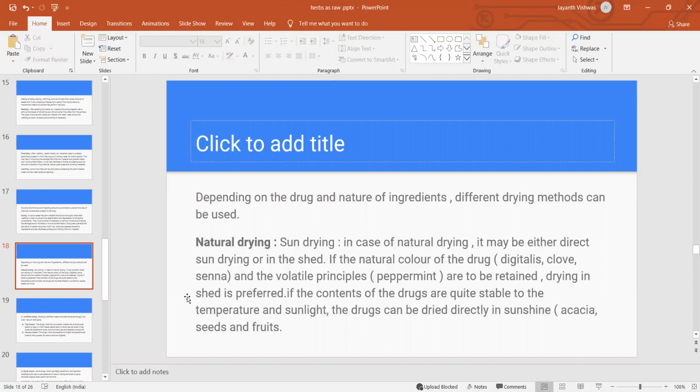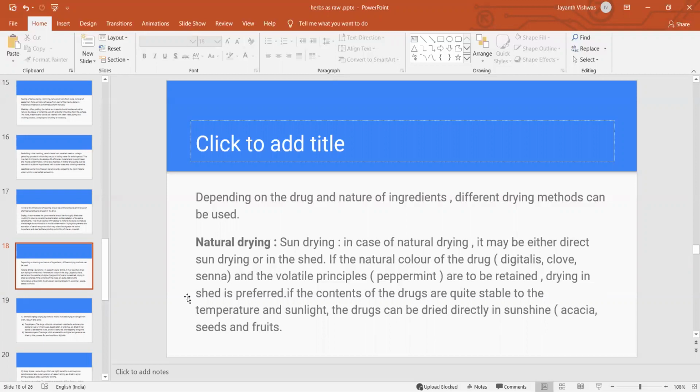There are different types of drying methods: one is natural drying and the other is artificial drying. In natural drying, we can use the sun drying method, directly drying the herbal raw materials in the sun. Sometimes we can use shade. For example, digitalis, clove and senna can develop their natural color by natural drying. Volatile principles like peppermint oil may be retained by drying in shade, because volatile oils easily get evaporated.